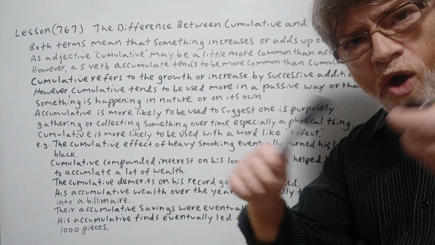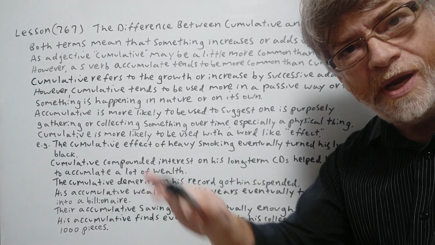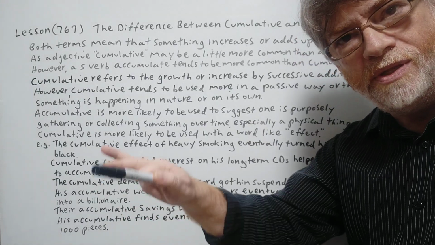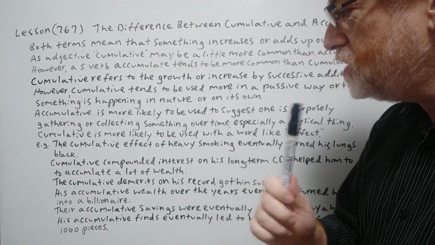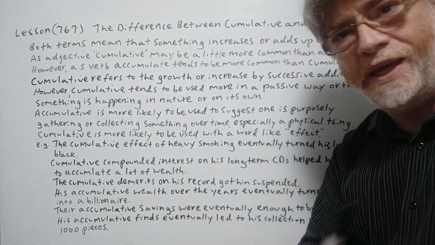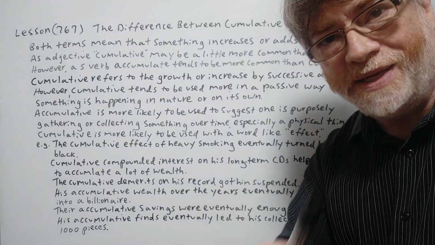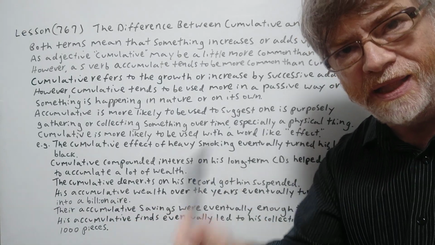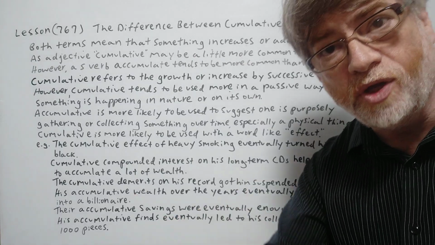So when he opened these, it was programmed for this to happen on its own. So the compounded interest is just the bank's program doing it on its own. However, his goal was to accumulate wealth. So we especially use accumulate with things like money. You're trying to add up more money, or possibly a collection of something that you have. You're more likely to use accumulate or accumulative.